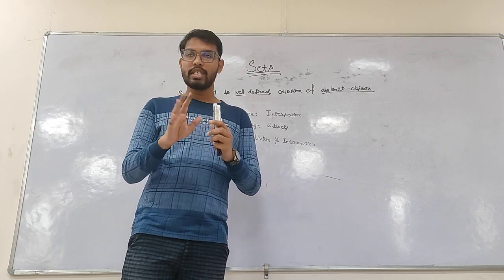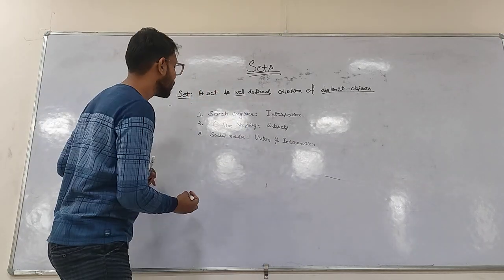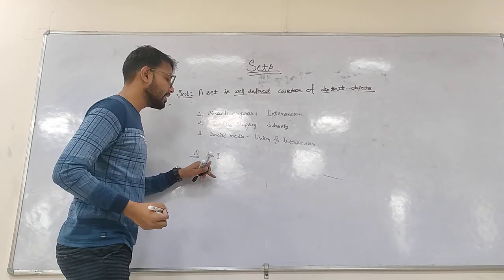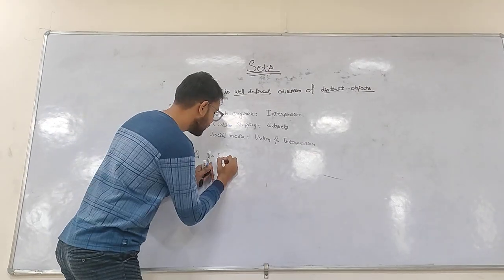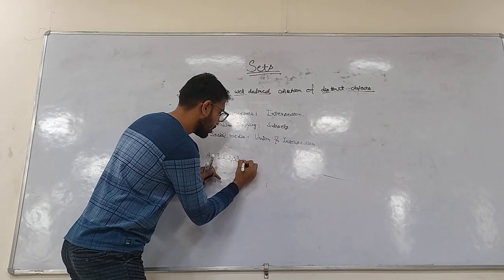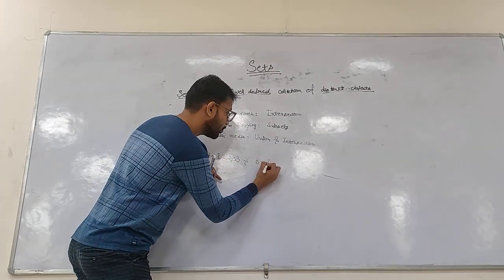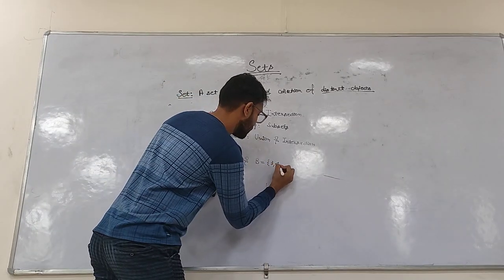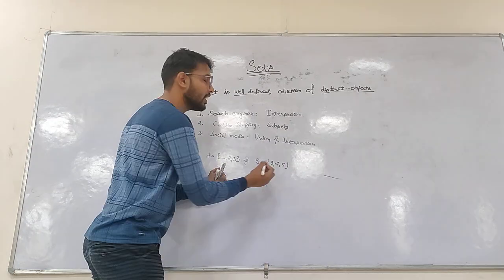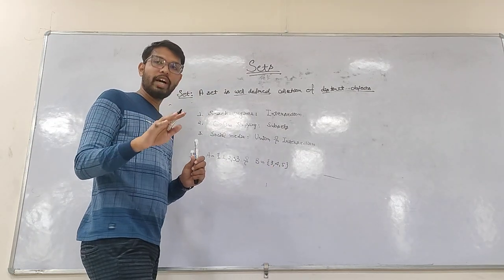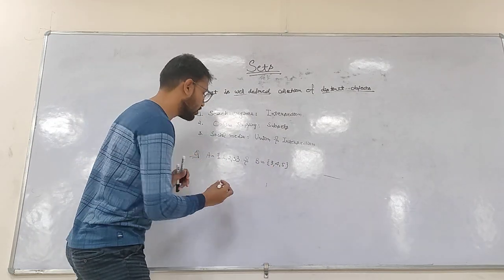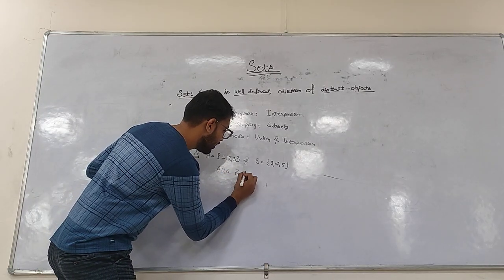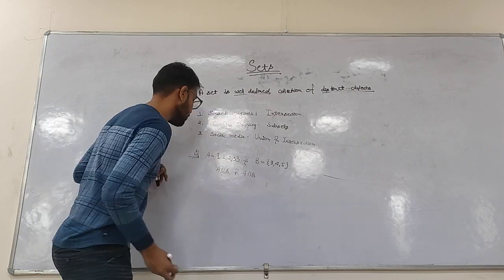Let me give you two questions to solve if you have understood this session. First, let's consider set A as 1, 2 and 3, and B is equal to 3, 4, 5. These are the two sets. You need to find out A union B and A intersection B.